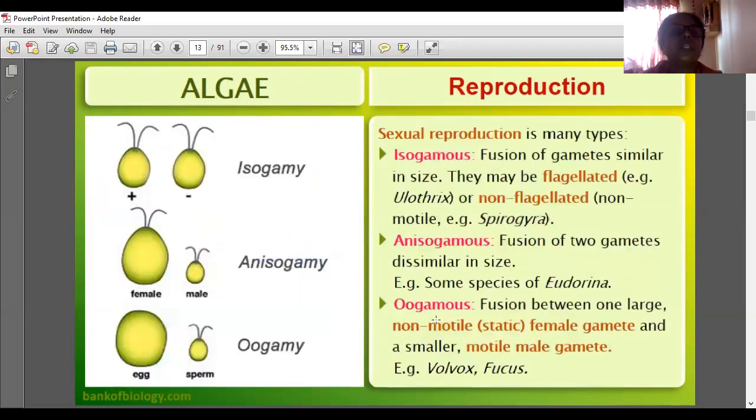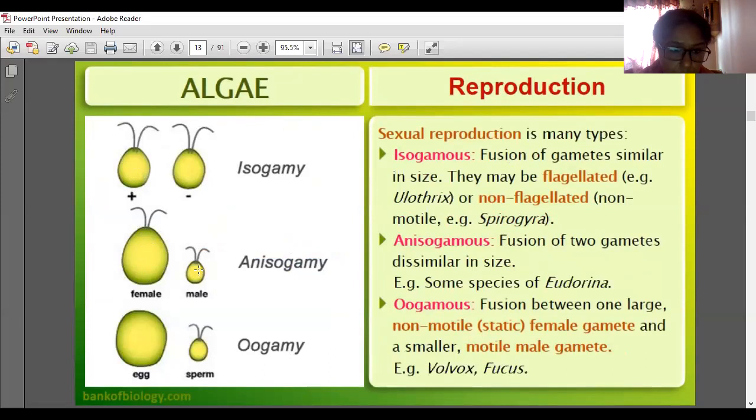Now we are going to learn sexual reproduction. Sexual reproduction is of many types. If the male and female gametes are of the same size, see here both are the same size, it is called isogamy. Isogamy. And the next one is bigger.